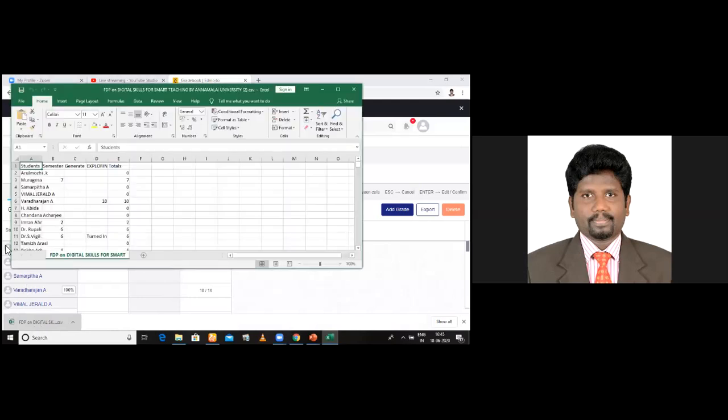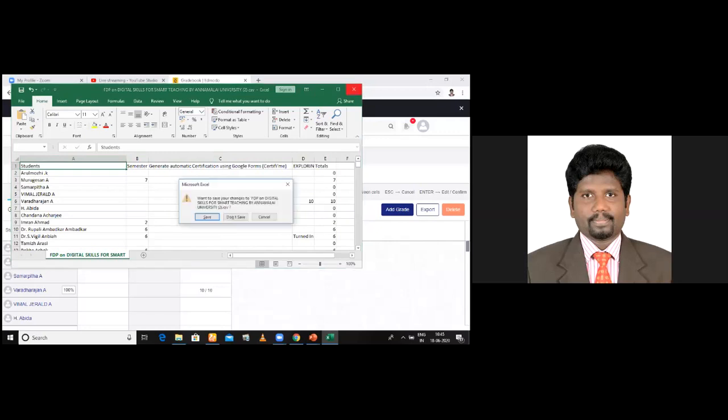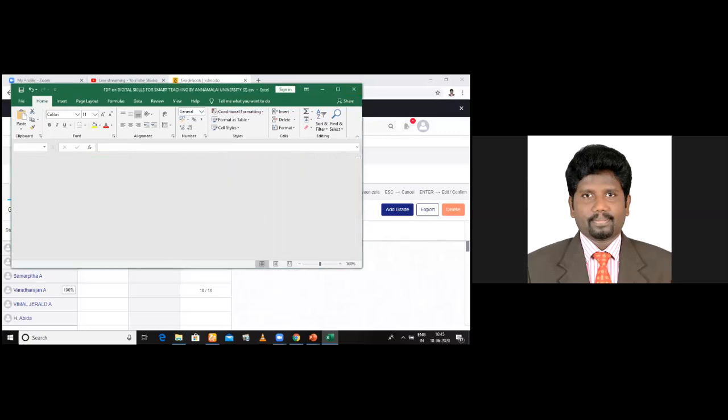See here, the marks and other things, total marks, everything, it will calculate automatically. Automatically students' names are here, and the score of the semester, score of one of the assignments, score of other things, and total marks. Now it is not evaluated, so it shows empty columns. Once after evaluation, all your scores will be here. Am I clear to you, dear professors and students?